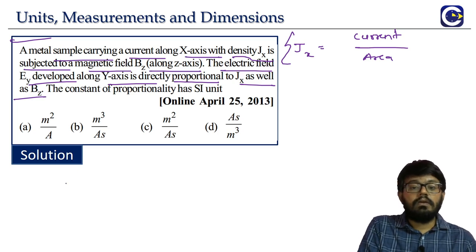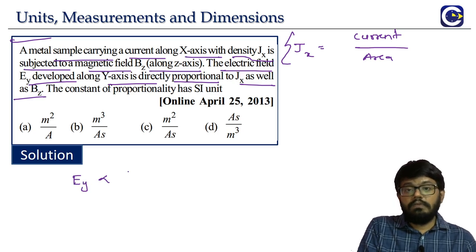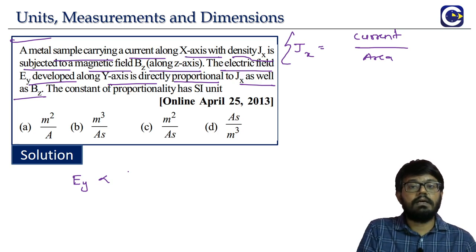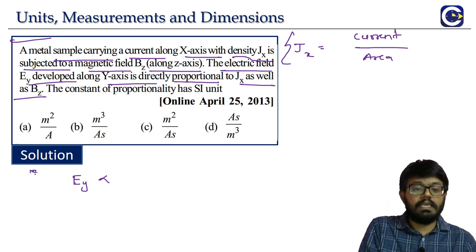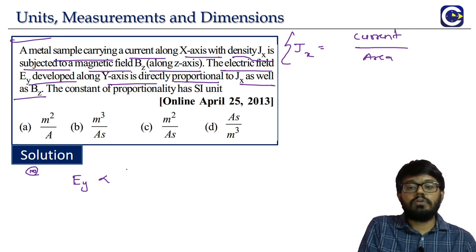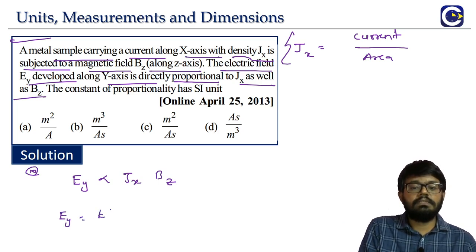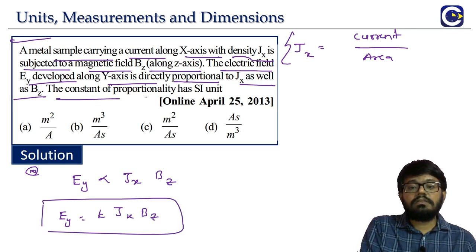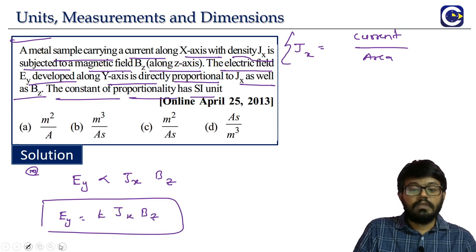See, here you may be thinking, what is the scope or what is the reason for these directions being given? They have given the directions to be more precise, in terms of the actual relation between these quantities. But to solve the question that is there with us, we don't need to really think about those directions and all that. What is the basic idea they are saying? The electric field is proportional to both Jx as well as Bz. So we can make it like an equation, right? K into Jx into Bz, like this we can have an equation. The constant of proportionality has SI unit. Means we have to tell what is the SI unit of the constant of proportionality.